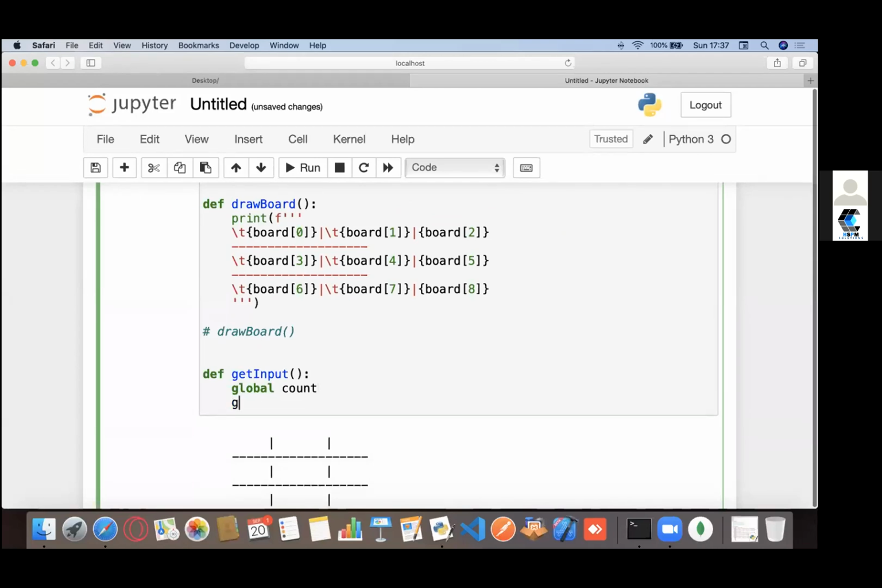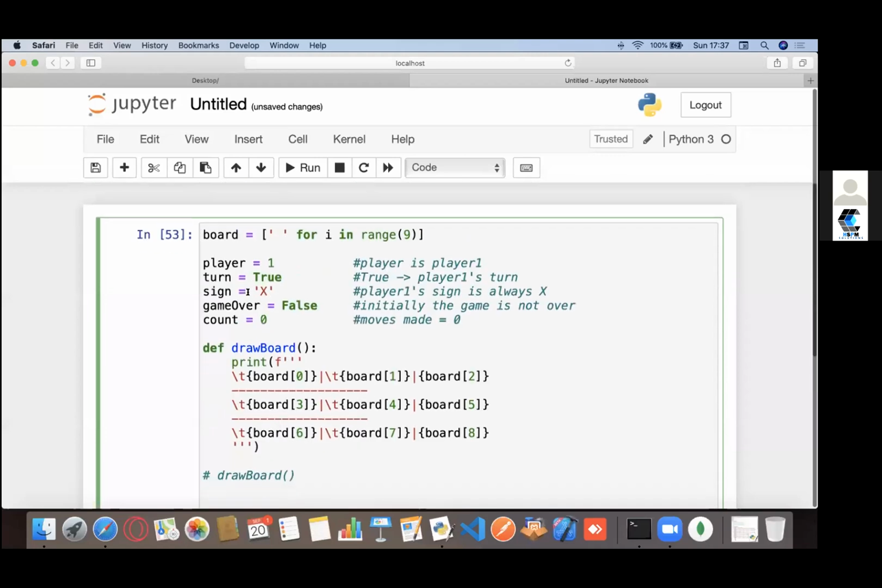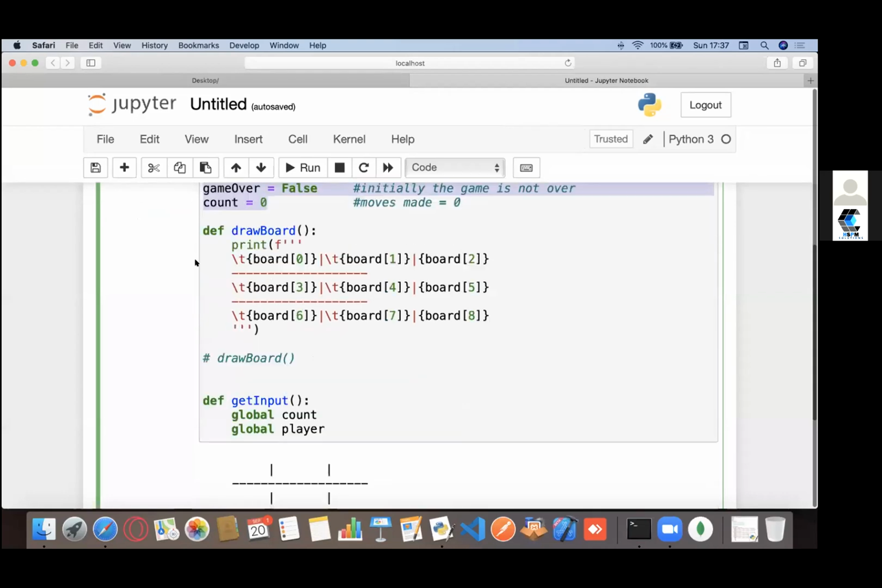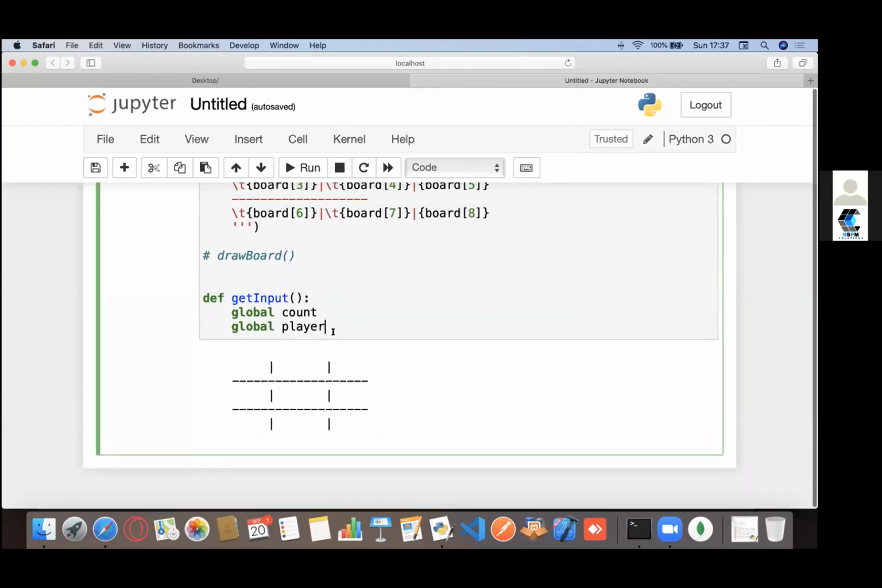So I need access to all my global variables, because you'll see that I'll be using these variables a lot. Let's say they've just made a move. So now the player would be player 2. The turn would be false. The sign would be 0. The game over depends. So all these values have to be changed, right? We have to manage a state in our game as well. That's exactly what we are doing using these global keywords.